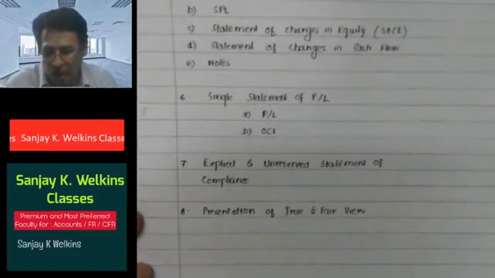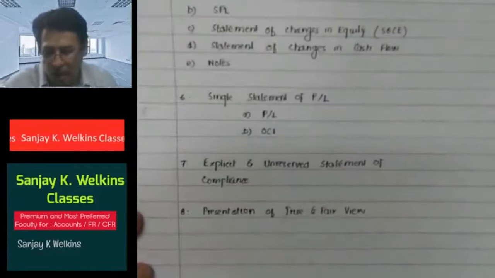Number two, when we say true and fair view, please keep it in your mind, because this question I have so often seen asked even in the interviews, correct? So true and fair view means the entity has selected the accounting policies in the light of Ind AS 8, because it is Ind AS 8 which deals with accounting policy, besides estimates and errors, correct?